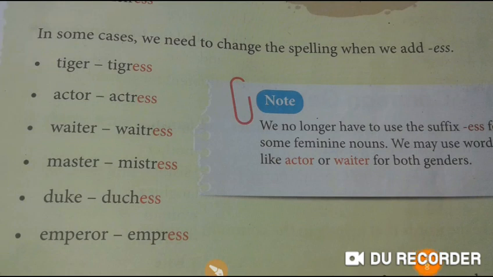In some cases, we need to change the spelling of the word before adding ess to it. For example, tiger is a masculine noun. If we want to change it into feminine noun, then we have to remove e from it and then add ess. Then it becomes tigress, which is a feminine noun. Similarly, actor becomes actress, waiter becomes waitress, and so on.